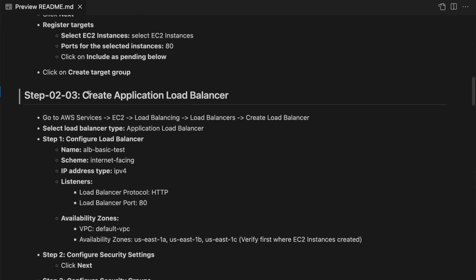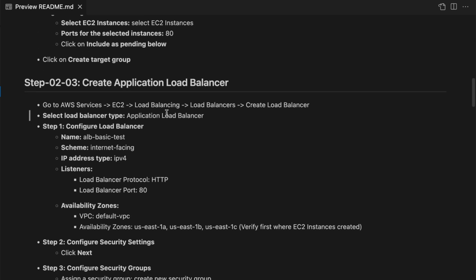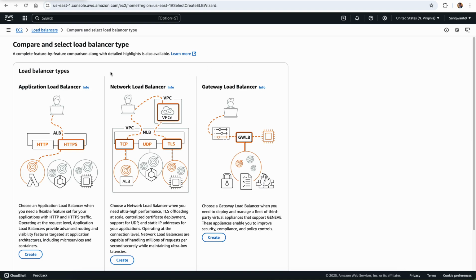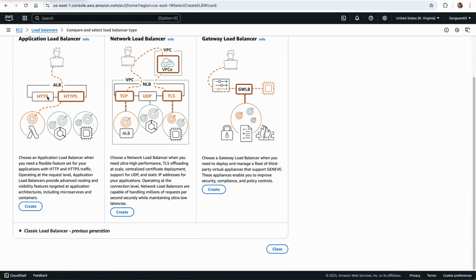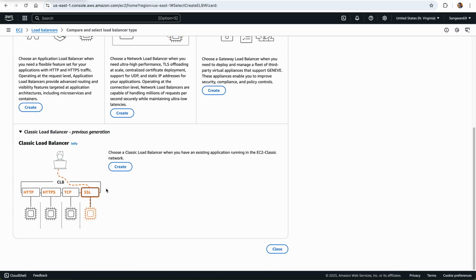Then create the application load balancer. This is where we'll create the application load balancer. When we create an application load balancer manually, we go to the load balancer type, application load balancer, and configure the load balancer details. When we create the load balancer, these are the details: what kind of load balancer? Application load balancer or classic load balancer? This is application load balancer. Classic load balancer was what we tried just now.